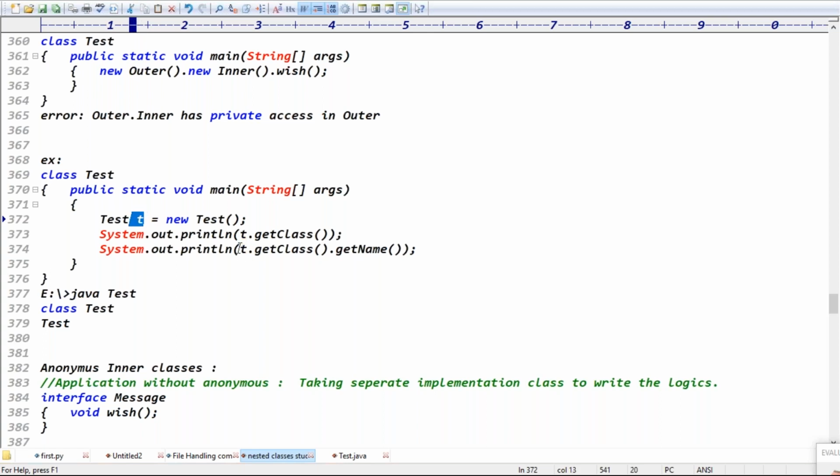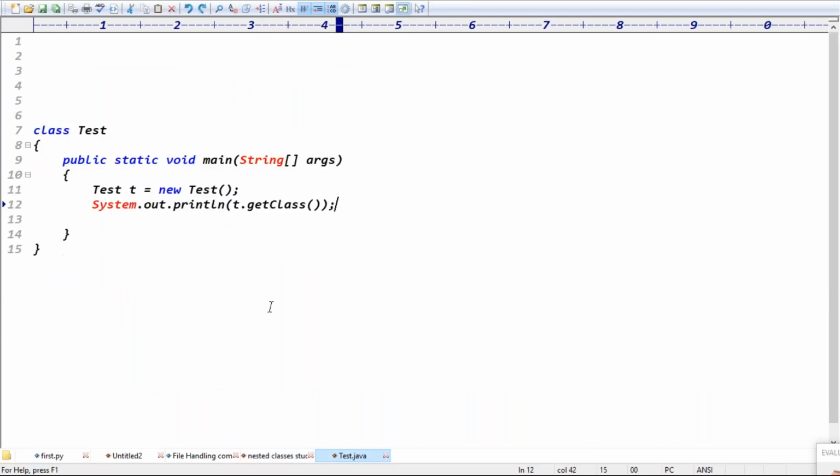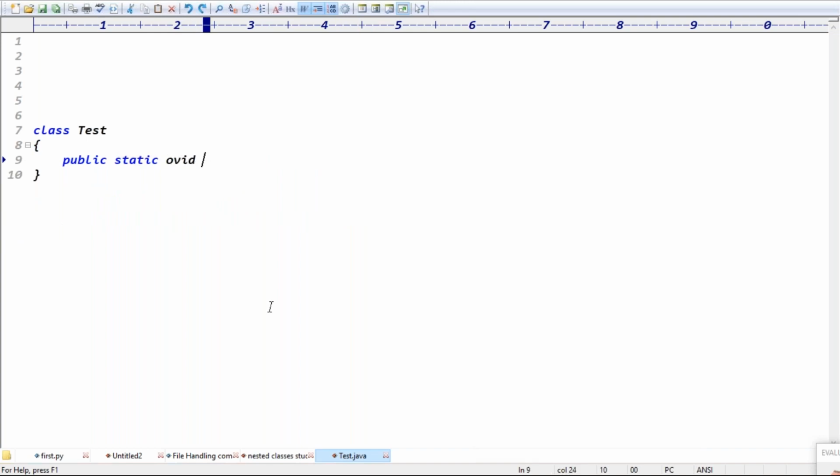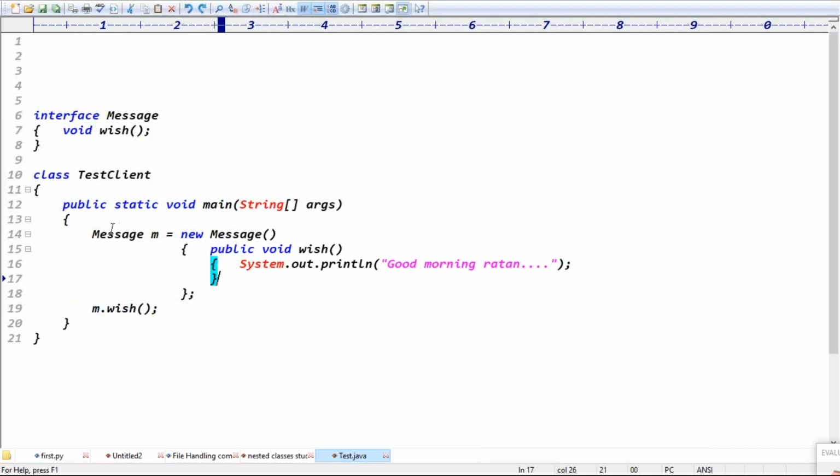How can we know? T.getClass().getName(), you have to use the getName method, right? Exactly. Guys, come back to your example: Message m = new Message. What I clearly said here is that the Message interface object is not created; an internal implementation class object is created. Internally, one X class is generated, right?